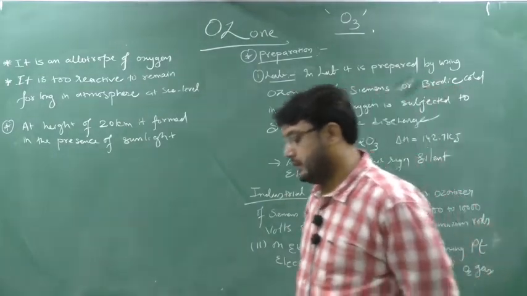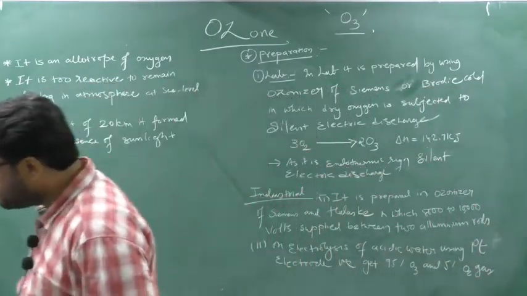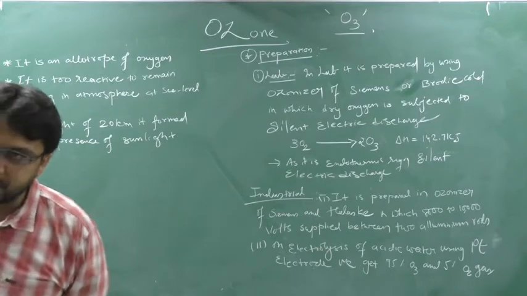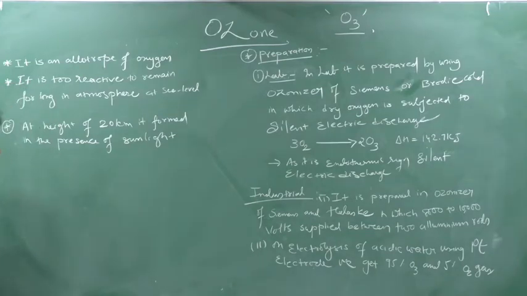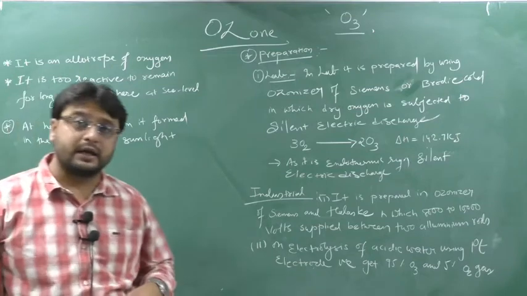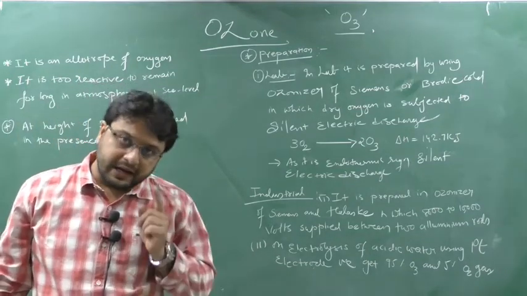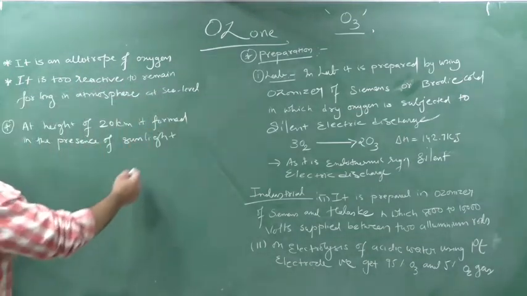Next, it is too reactive to remain for long in the atmosphere at sea level. How it is formed I will just show you, but the first point you remember is that it is an allotrope of oxygen, ozone. Next, where it is obtained. See, it is obtained at nearly 20 km above the sea level, and one more point,